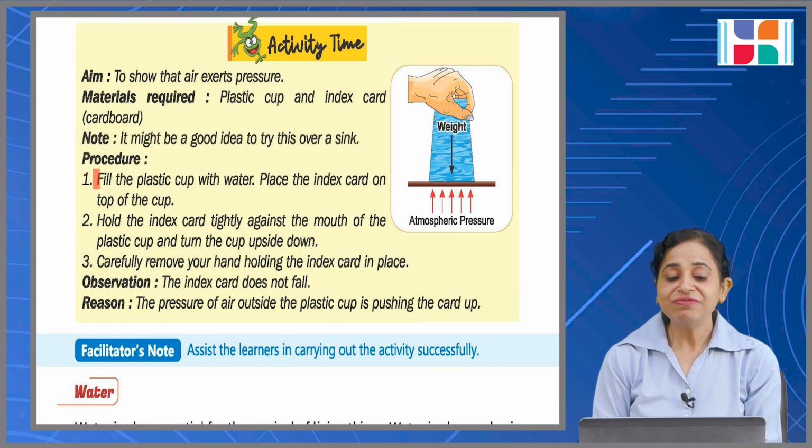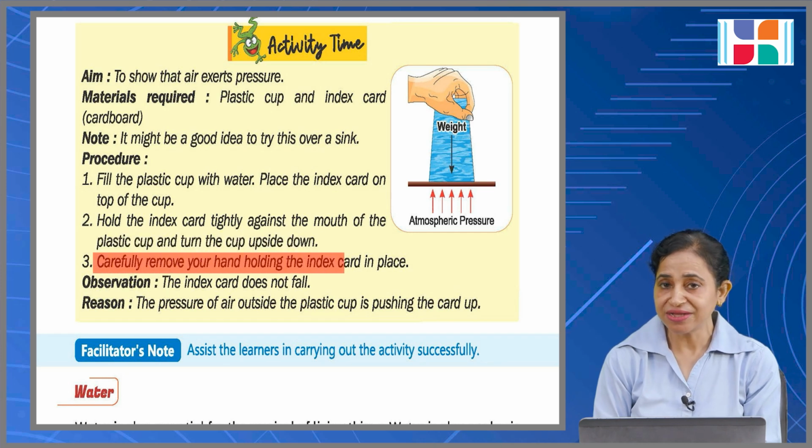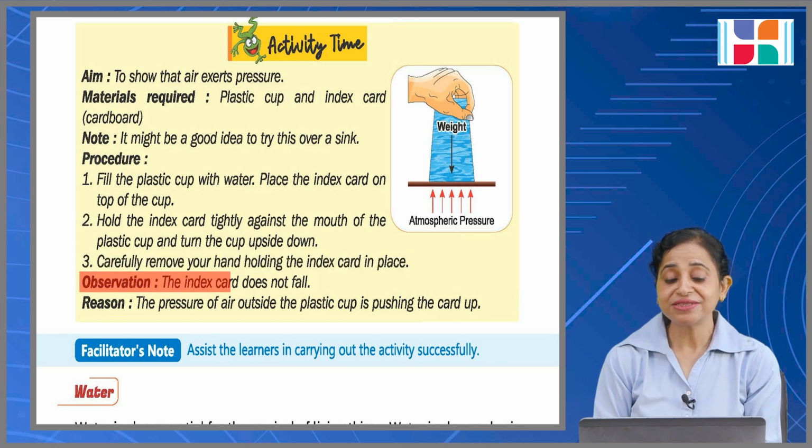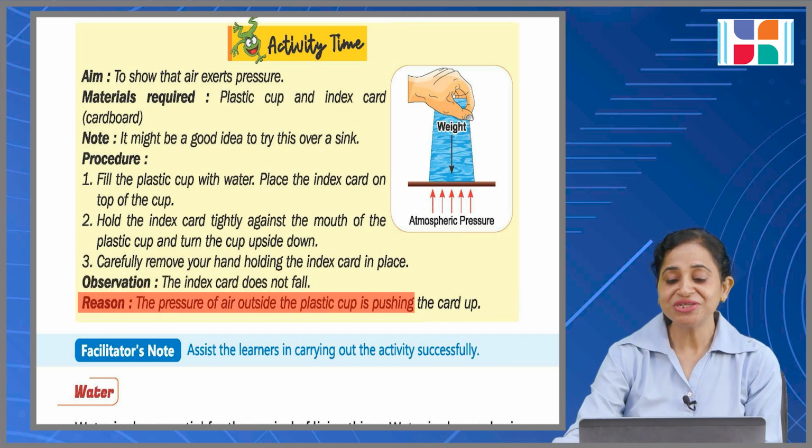Procedure क्या है? Fill the plastic cup with water, place the index card on the top of the cup, hold the index card tightly against the mouth of the plastic cup and turn the cup upside down. Carefully remove your hand holding the index card in place. Observation क्या है? The index card does not fall. Reason क्या है? The air pressure outside the plastic cup is pushing the card up.